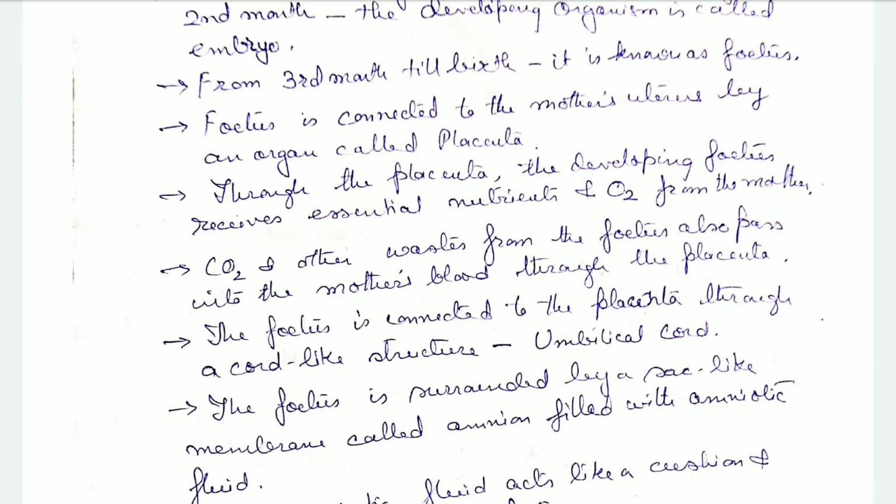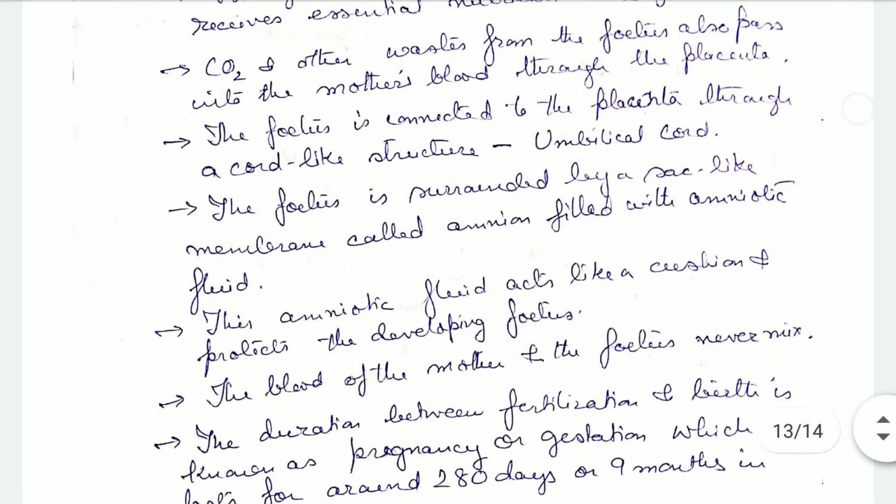And the fetus is connected to the placenta by a cord-like structure known as umbilical cord. Now, the fetus is surrounded by a sac-like membrane that is known as amnion, which is filled with amniotic fluid, and this amniotic fluid acts like a cushion which protects the developing fetus.